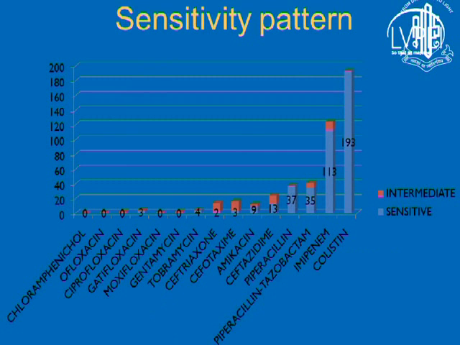If you see the sensitivity pattern of MDR Pseudomonas, the most common antibiotic sensitivity is colistin and imipenem. Piperacillin-tazobactam are sensitive, but definitely colistin is the best antibiotic. Based on this, we made a policy that for MDR Pseudomonas the best drug is colistin or imipenem, but definitely you should go for sensitivity because a few patients are sensitive to Ciplox also.